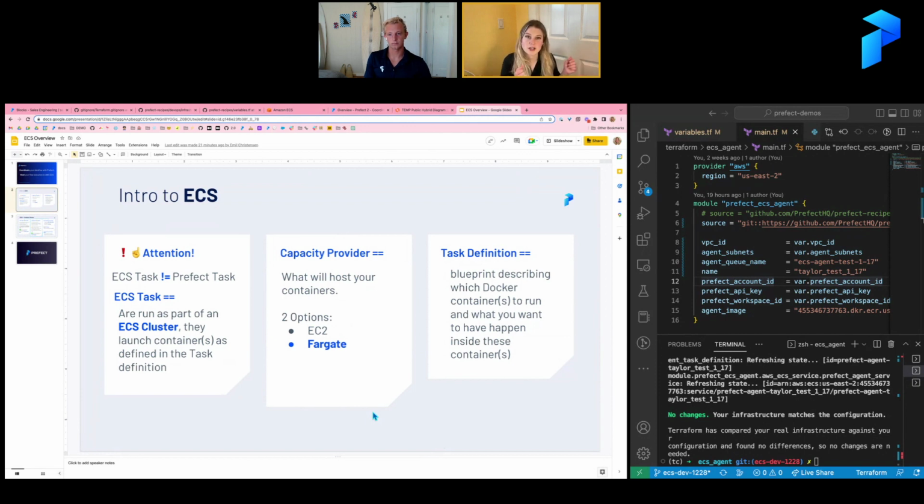You can just let AWS set that up for you on an as-needed basis, in a serverless fashion. We are going to be focusing on Fargate, because the recipe that we're basing this talk on uses AWS Fargate.